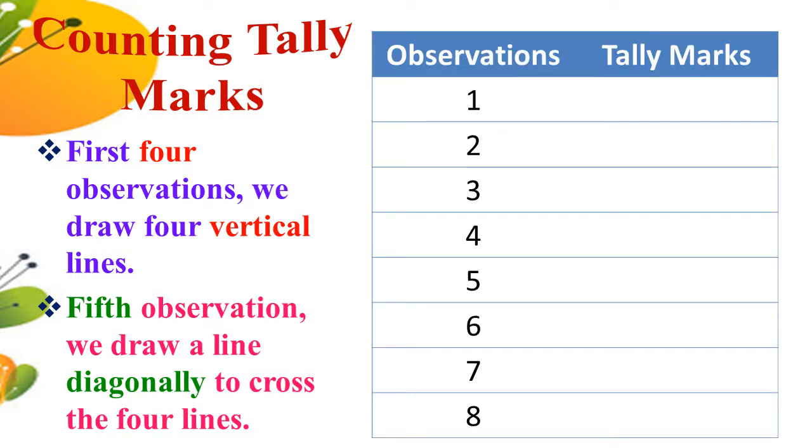The given observations are 1, 2, 3, 4, 5, 6, 7 and 8. Now we want to draw tally marks. So observation 1 means we draw only one vertical line. Next, observation 2 means we draw 2 vertical lines. Next, observation 3 means we draw 3 vertical lines.